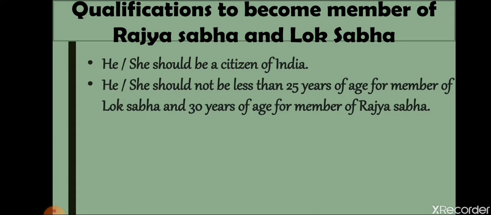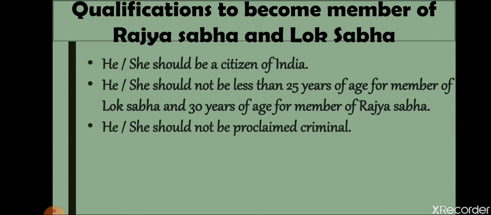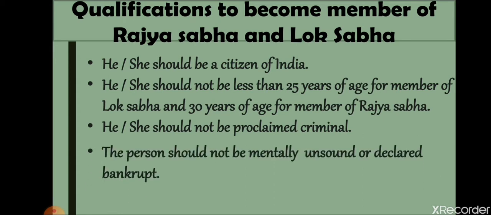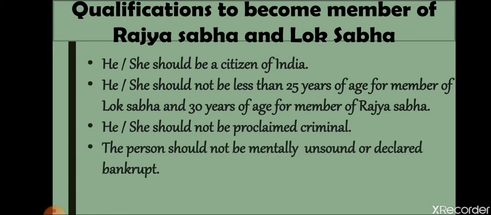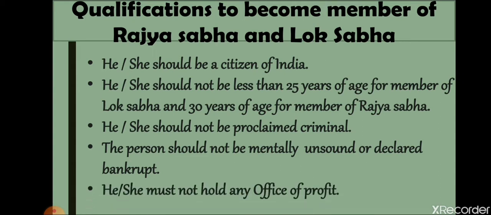And if you want to become the member of Rajya Sabha, your age should be either 30 or more than 30, not less than 30. Now, he or she should not be a proclaimed criminal. There should be no criminal record against you in the court. The person should not be mentally unsound or declared bankrupt. That is, there should be no criminal record or bankruptcy against you, and your mental health should be okay. He or she must not hold any office of profit. The person should not work for any government office. So, all these are the qualifications to become the member of Rajya Sabha and Lok Sabha.